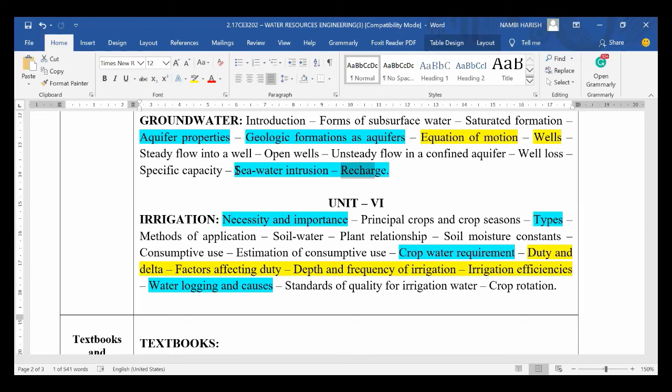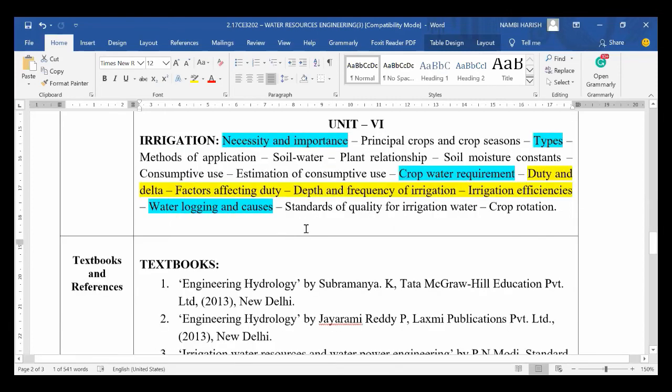So we have 4 concepts on theory, 1 concept that is equation of motion on derivation, and 1 concept that is wells problems. Okay, and coming to the last one we discussed, this is a very theoretical part.